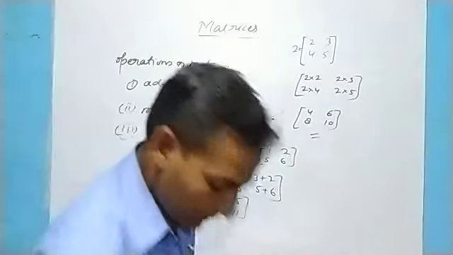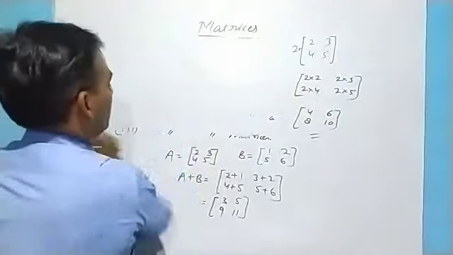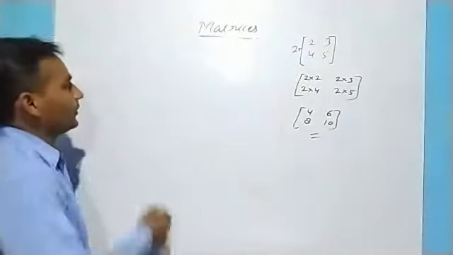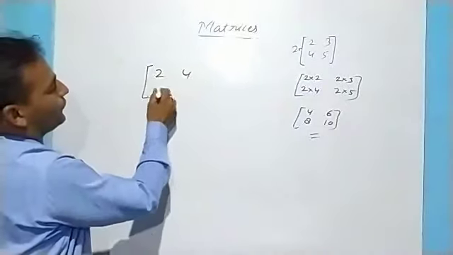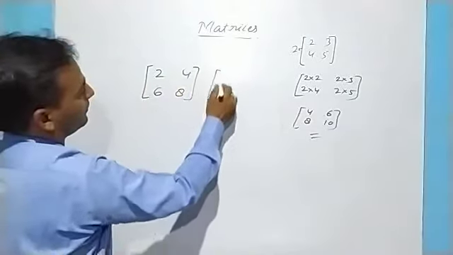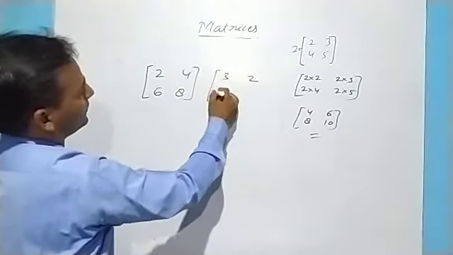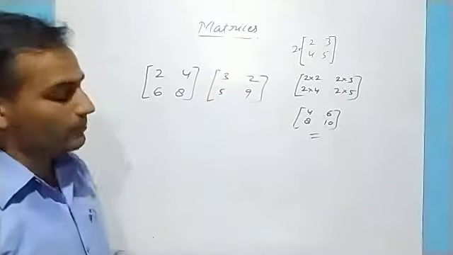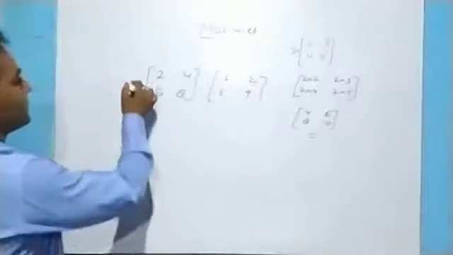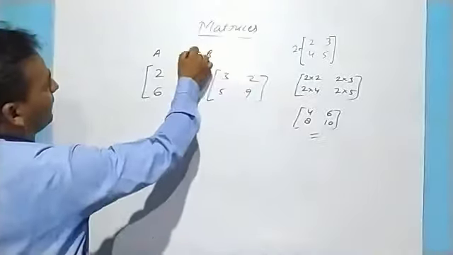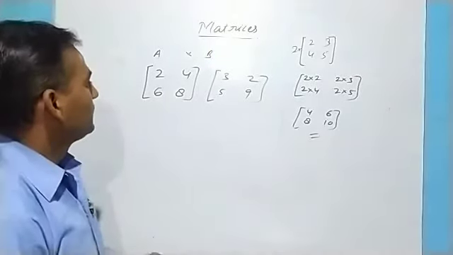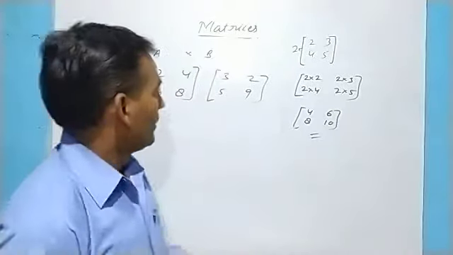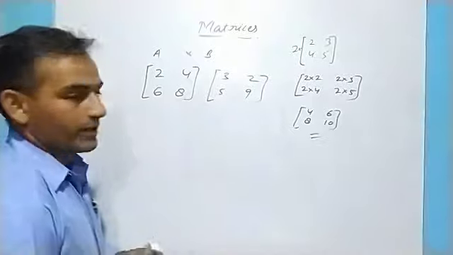Now the main point is to multiply a matrix by a matrix. Listen very carefully. If we have a matrix 2, 4, 6, 8 as matrix A, and 3, 2, 5, 9 as matrix B, we have to find the product of the matrices. To find the product, we have some rules. Let us do this example first, and afterwards I will explain some other things.